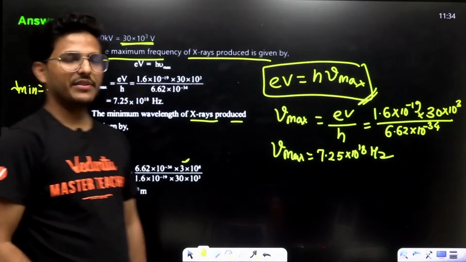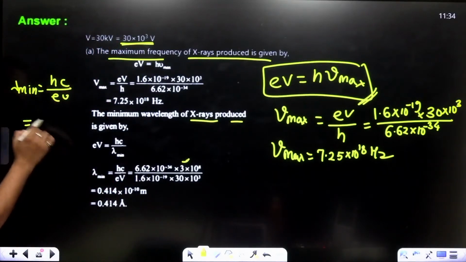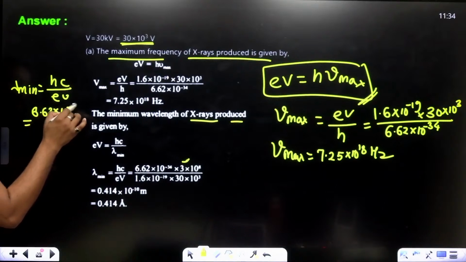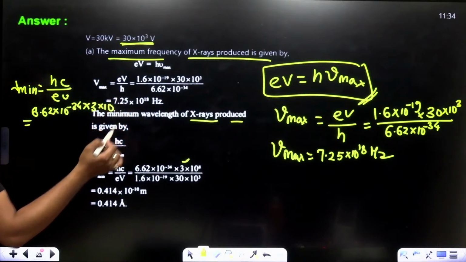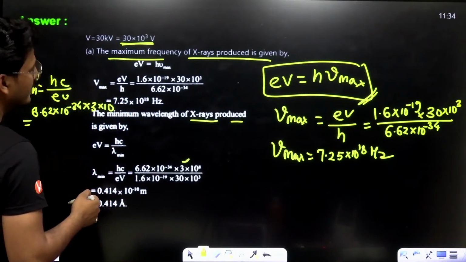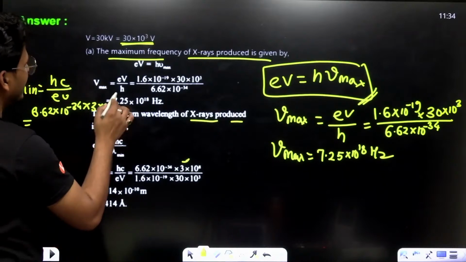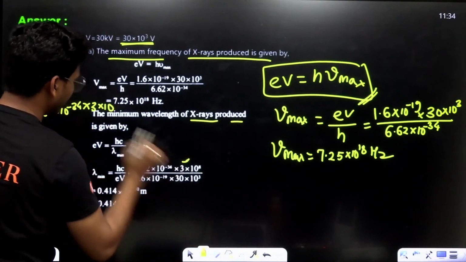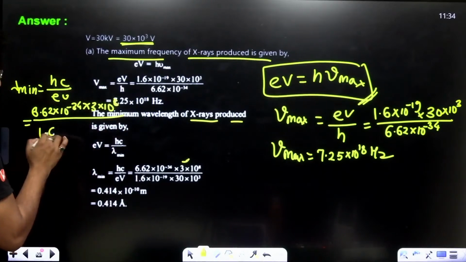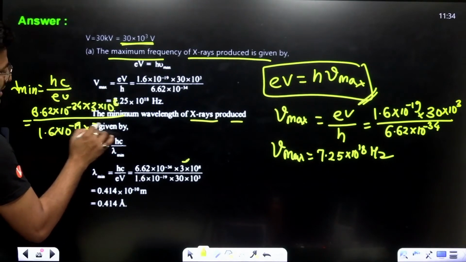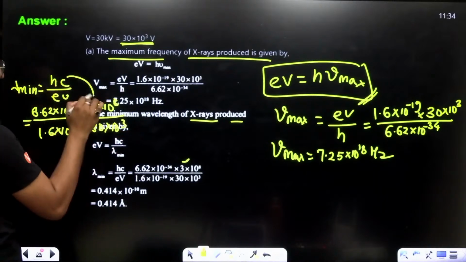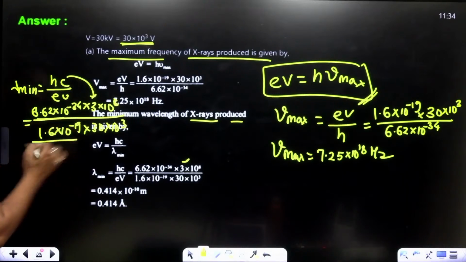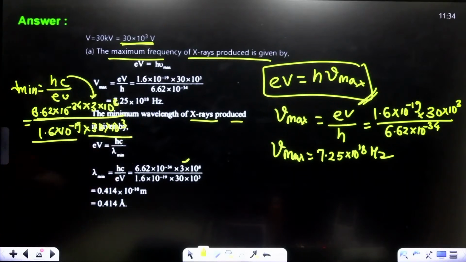Now, just put h 6.62 into 10 to the power minus 34, c is 3 into 10 to the power 8, upon 1.6 into 10 to the power minus 19 into 30 into 10 to the power 3. This is c, speed of light. This is Planck's constant. This is electronic charge and this is V as given. That means this is 0.414 angstrom.